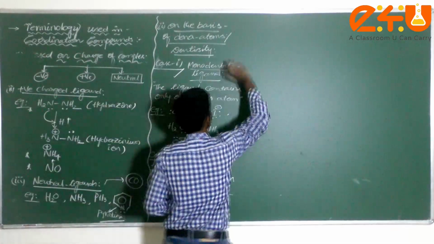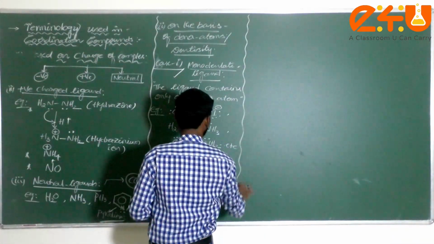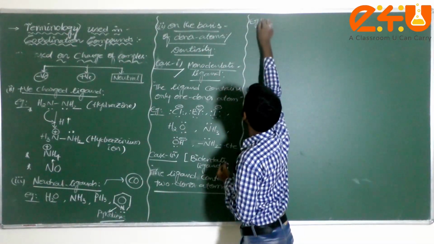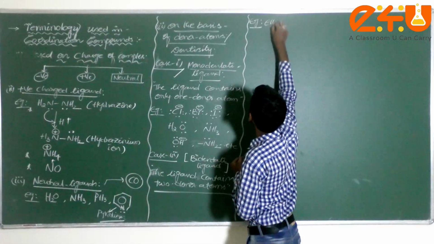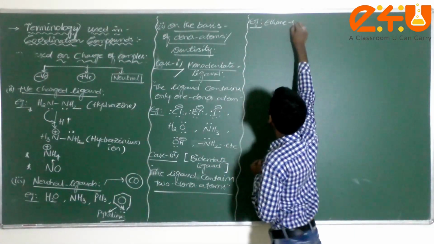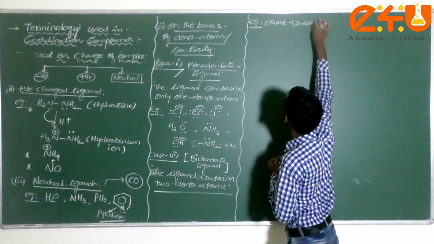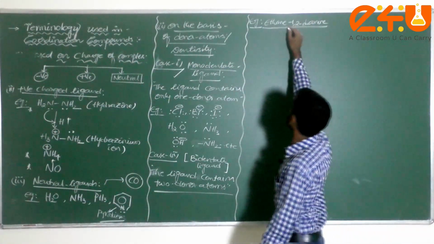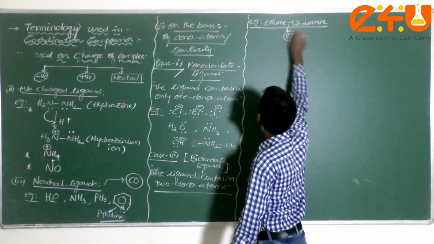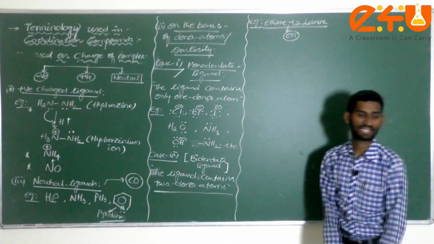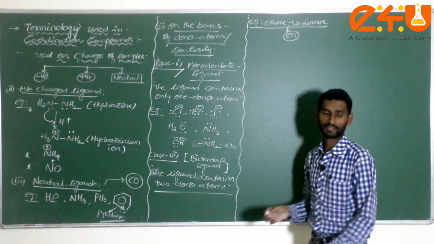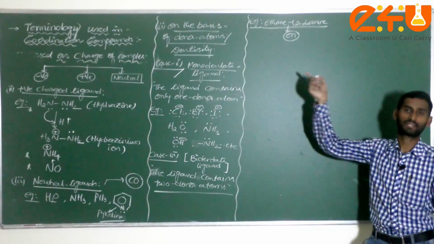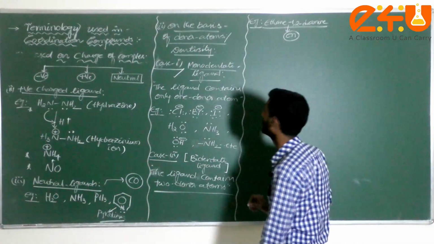Now, the example for bidentate is very, very important. Don't get confused. You can consider ethane-1,2-diamine. Generally we represent it as en, small en. Don't write it in capitals. In entire coordination compounds, we should not use any capital letters while writing the IUPAC nomenclature for the particular complex.